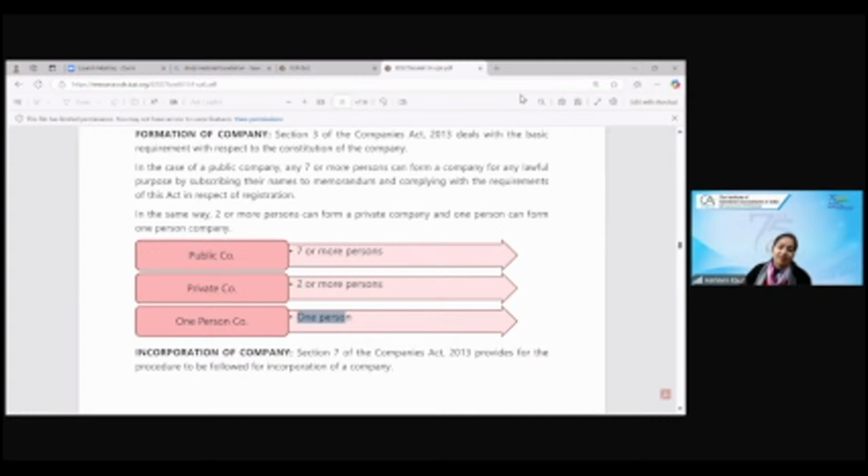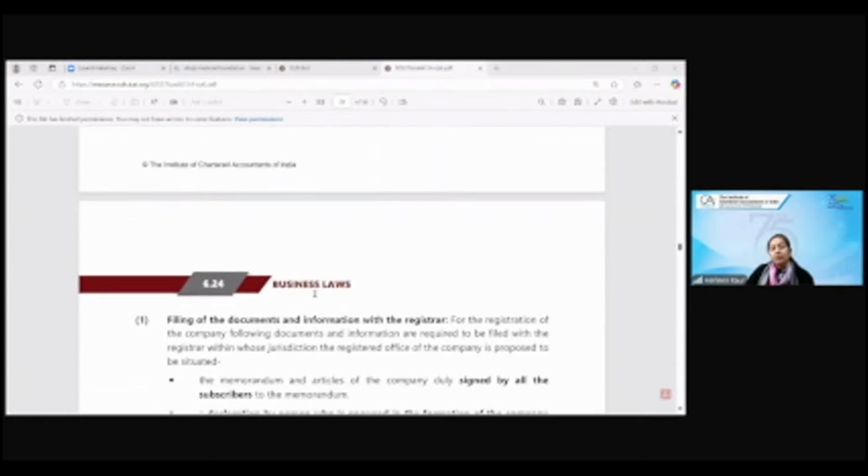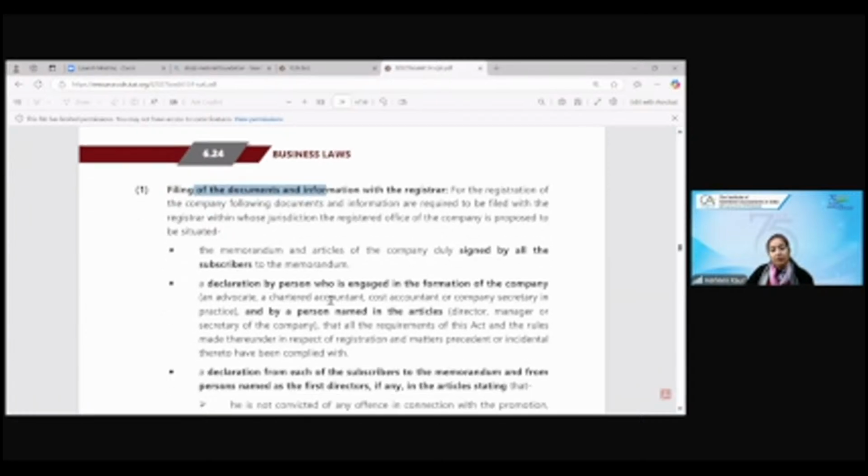Only 1 person is running the OPC, and 1 nominee is there, which is named in the papers. Section 7 provides the procedure for the incorporation. First of all, filing of the documents has to be done. These are the 7 documents.